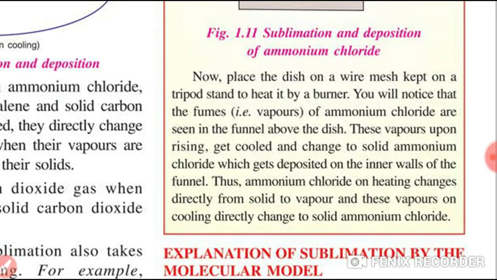These vapors, upon rising and getting cooled, change into solid ammonium chloride, which gets deposited on the inner side of the funnel. That means ammonium chloride on heating changes directly from solid into vapor, not into liquid. And these vapors again on cooling directly change to solid ammonium chloride.